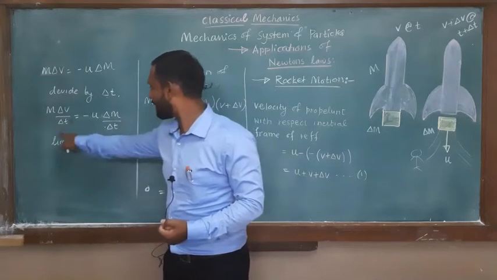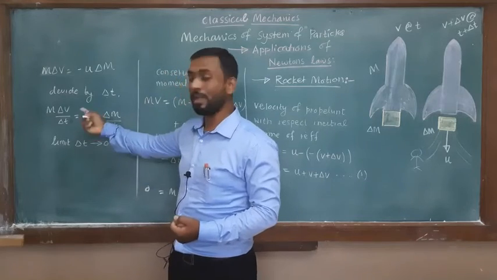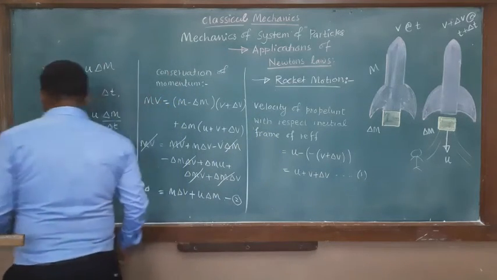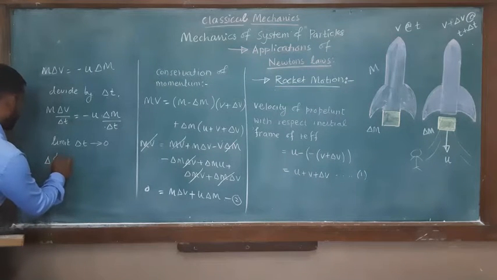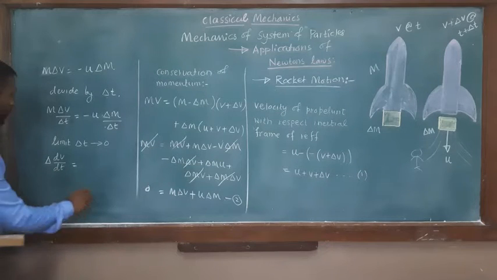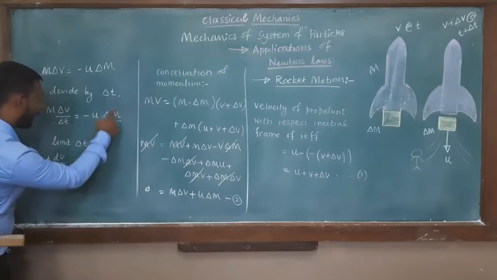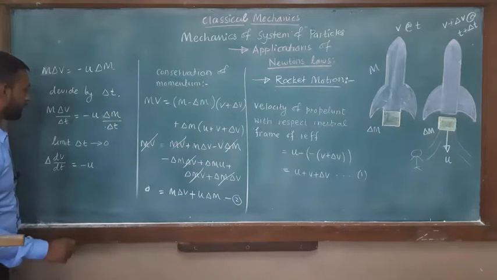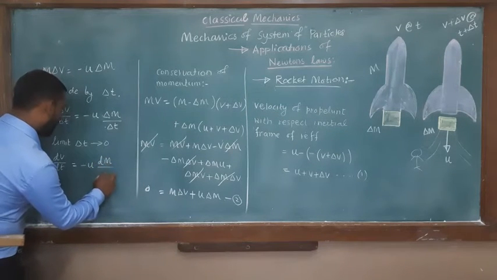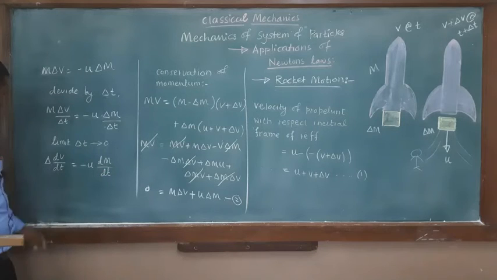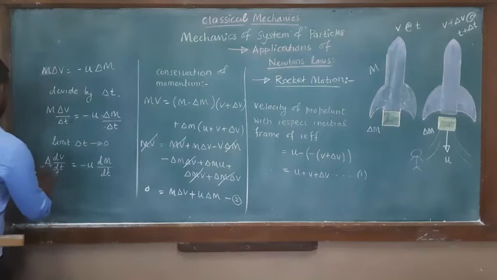After applying delta t tends to 0, you will find the equation in the form m dv by dt. So this is the exact differentiation. Minus u as it is, and this goes into the dm by dt part.